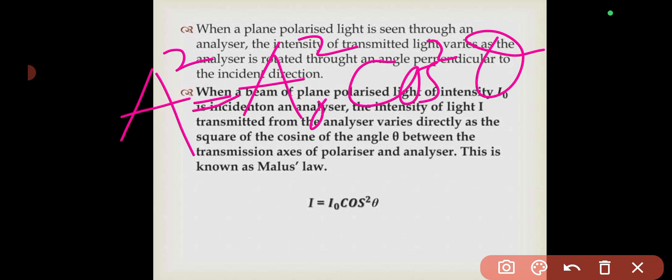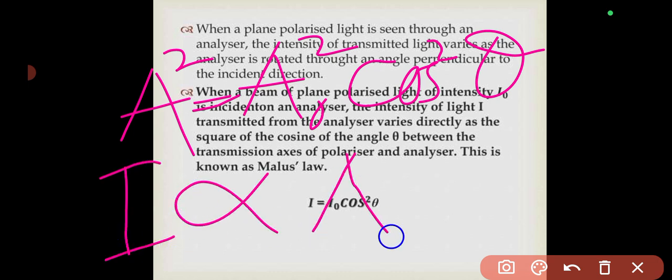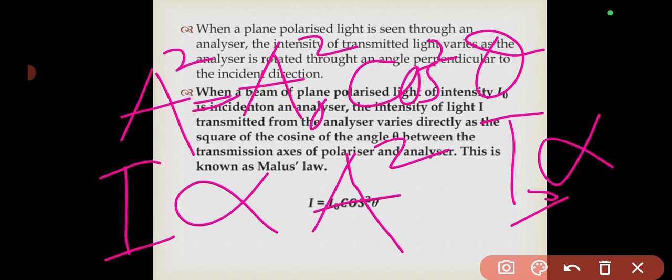Now remember that we have said initially that our I is directly proportional to what? A squared, isn't it? Okay, now if that is the case, therefore I sub naught would also be directly proportional to A sub naught squared, isn't it?